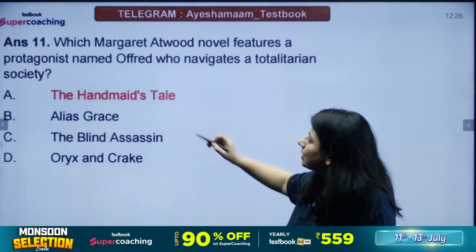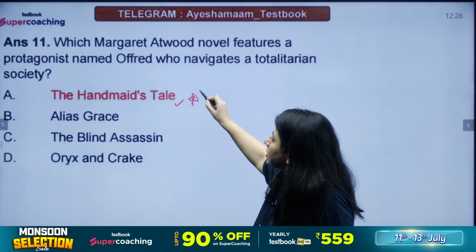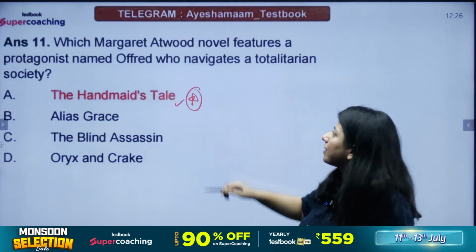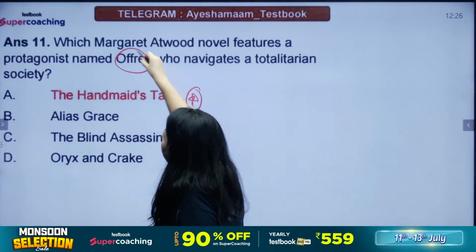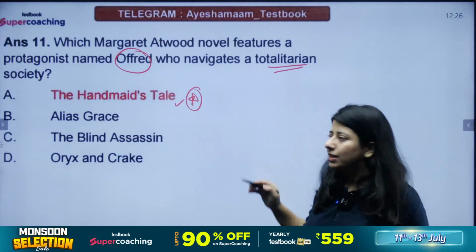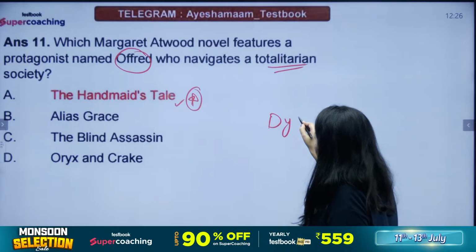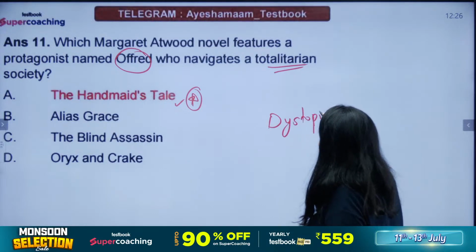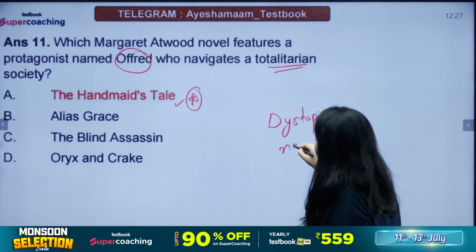Is question ka the answer indeed is Handmaid's Tale. Handmaid's Tale, a novel by Margaret Atwood, has a character named Offred. The setting is a totalitarian society. The genre is dystopian futuristic novel, right?